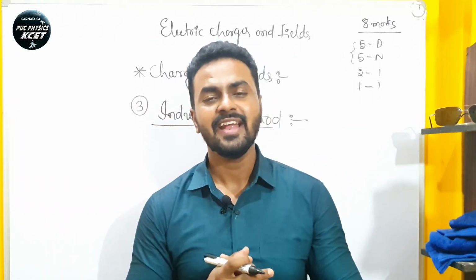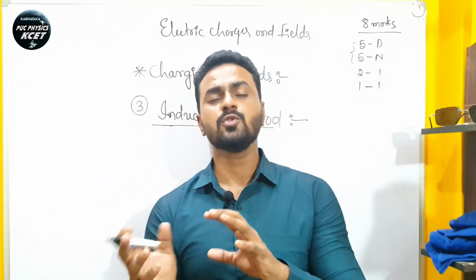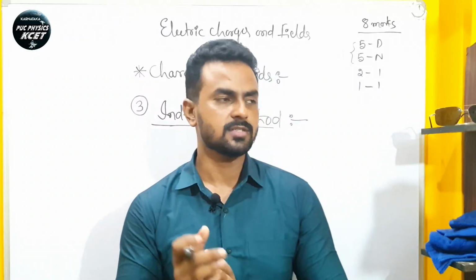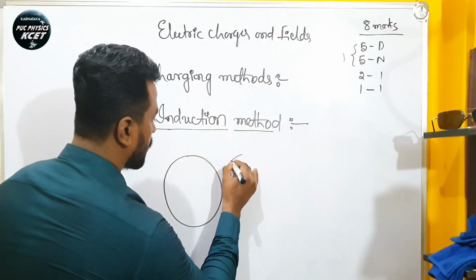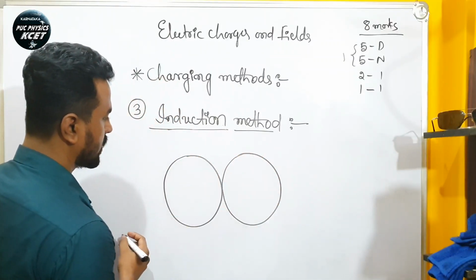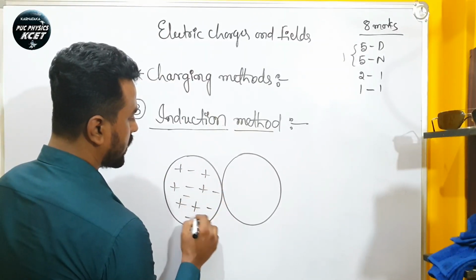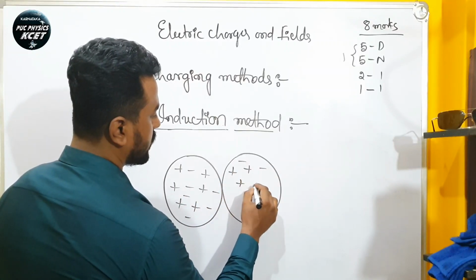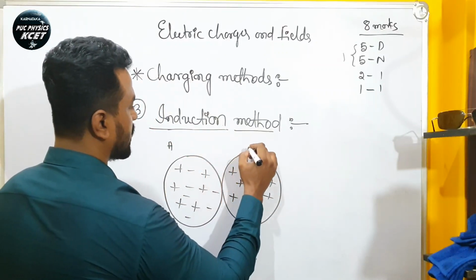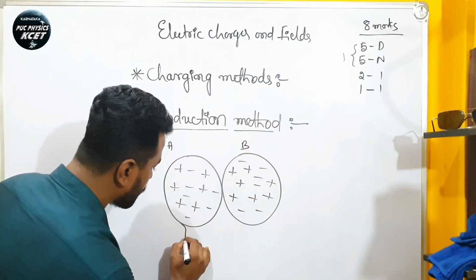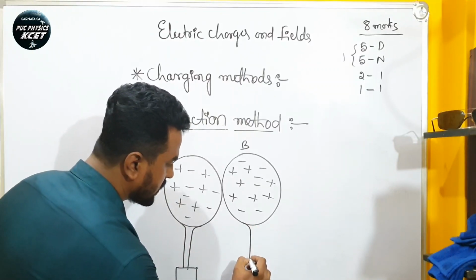Now let's move to the induction method. In the induction method, we charge the conductors without touching a charged body. How can we charge the conductors then? Let us consider two conductors which are in contact with each other. They have positive, negative, positive, negative charges like this, and this one also has positive, negative charges like this. Let us consider this as sphere A and this as sphere B, and these two are placed on a wooden stand. This wooden stand acts as an insulator.